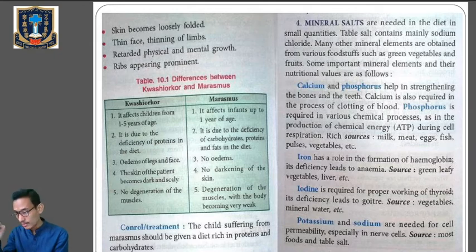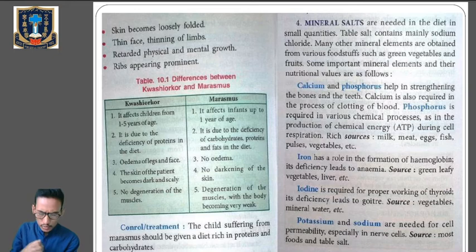Just give those supplements, those diets, those food materials which have a high content of nutrients. That's the control measures or treatment for Kwashiorkor and marasmus.